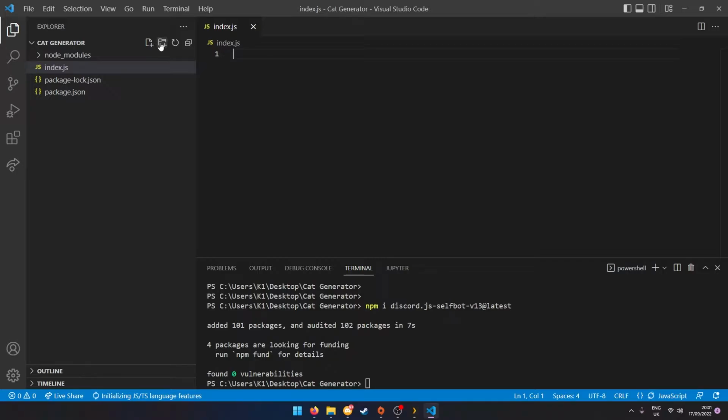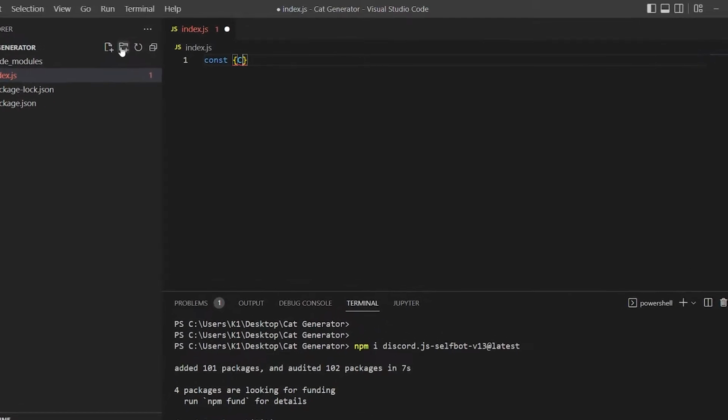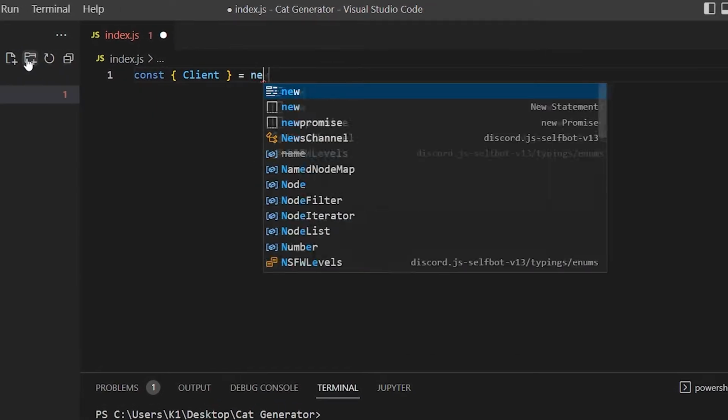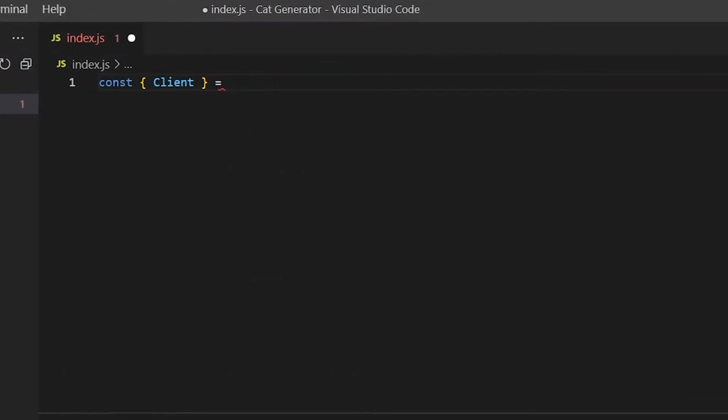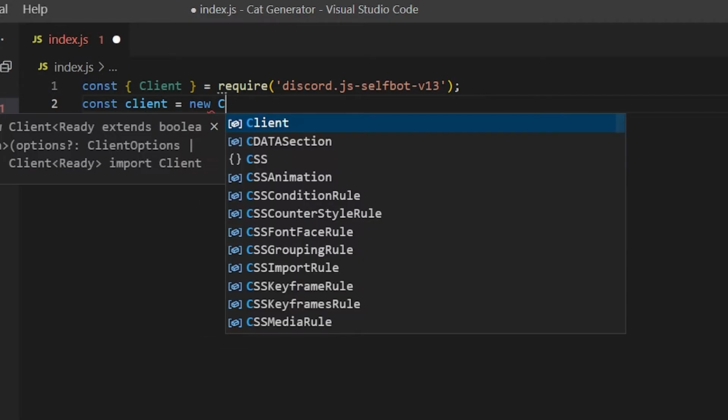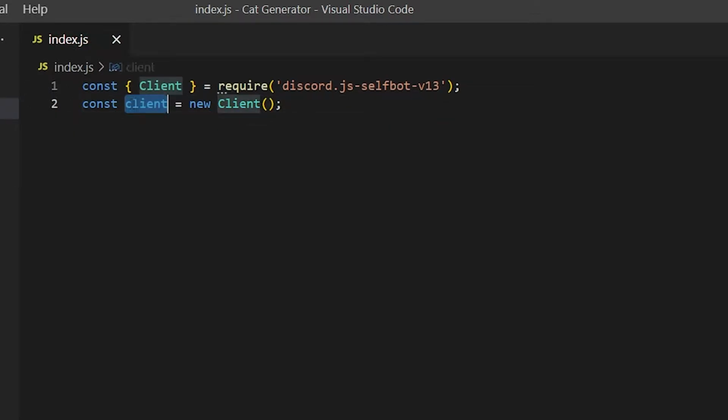What we're going to be creating now is a new file. We're going to call this index.js, and this is the amazing part where you actually get to start coding stuff. It's fun. We're going to firstly type in const, open brackets, type in client. So we make a variable called client, and we're going to make it equal require discord.js-selfbot-v13. Then we're going to do another const. This one's going to be called client, and we're going to make it equal new Client instance. So this is going to create an instance of the client.